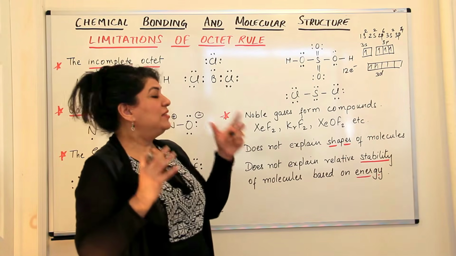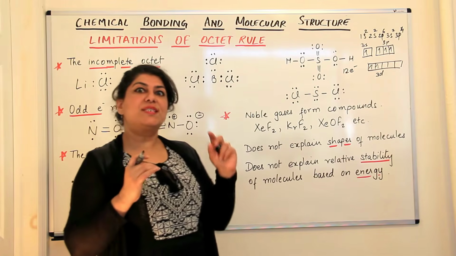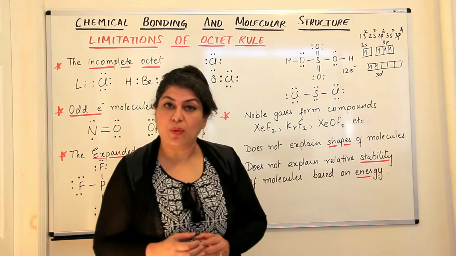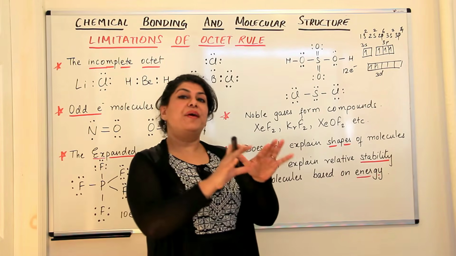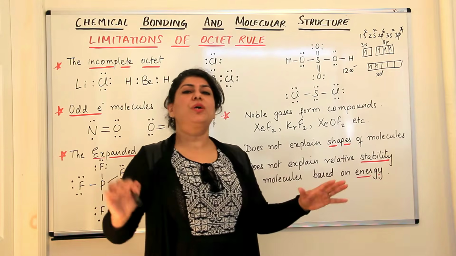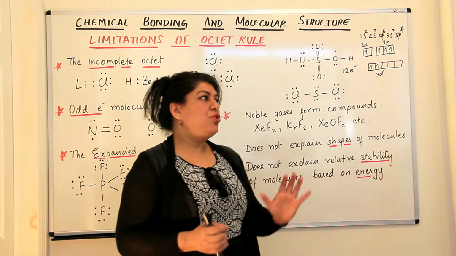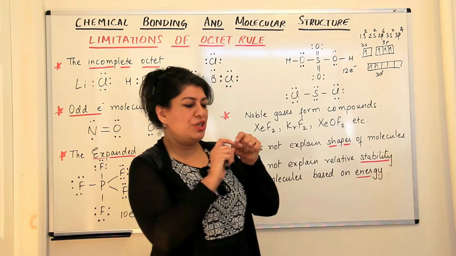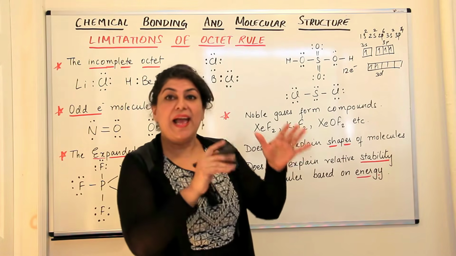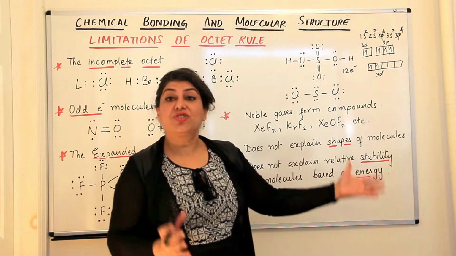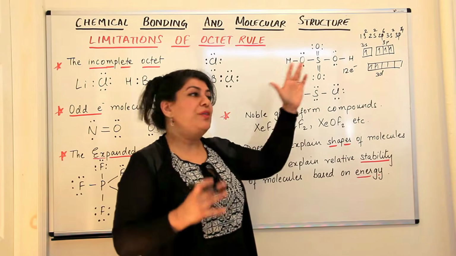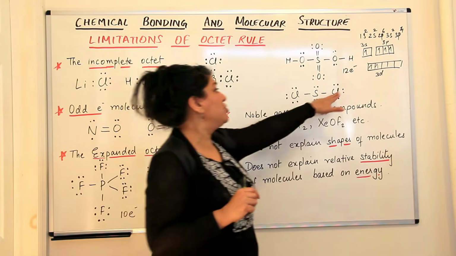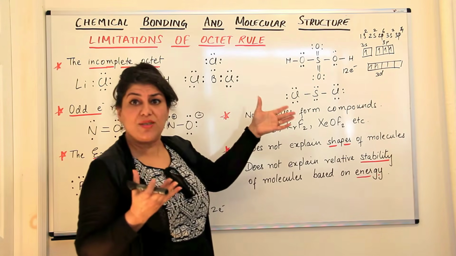So we find that the octet rule is not a strict rule that is always followed. We do generally find molecules trying to acquire that octet. That is a number that definitely most atoms and most compounds try to acquire. But it's not a strict rule because it's all a game of energy. If by using a little energy, the electron can be pushed to another shell and it leads to a more stable structure, why not? So we find such exceptions to the octet rule. It does not mean that sulfur does not form compounds where it has the octet completed.